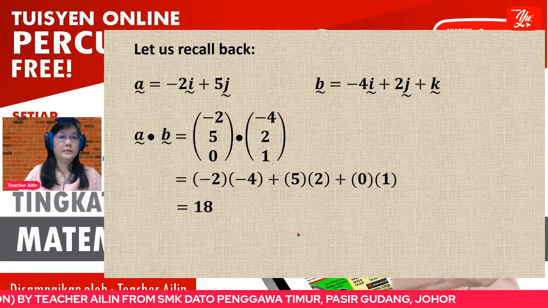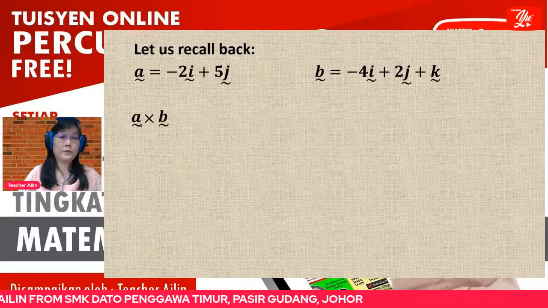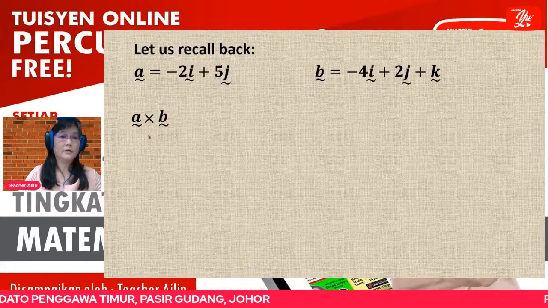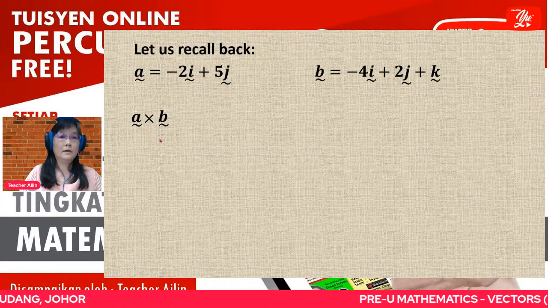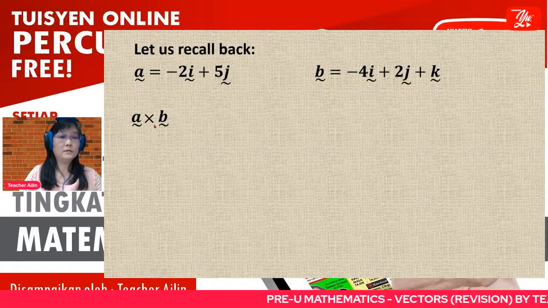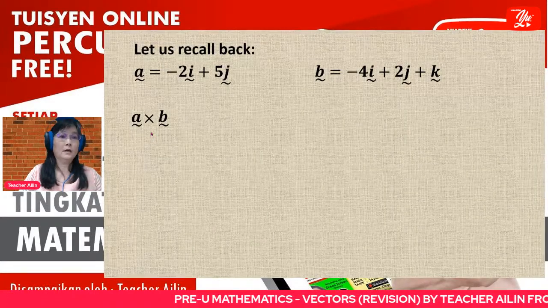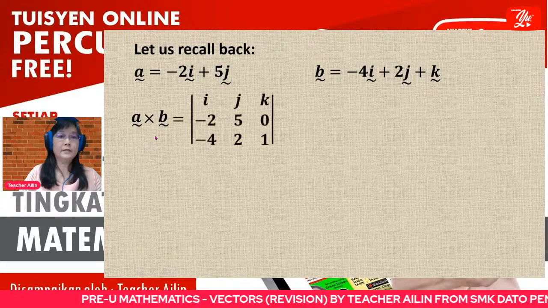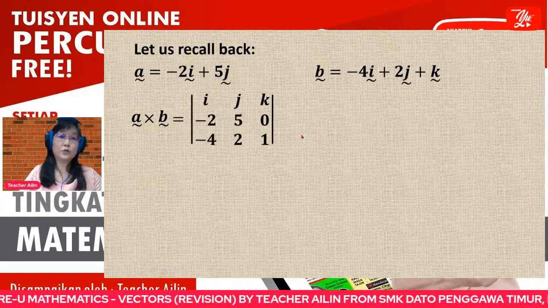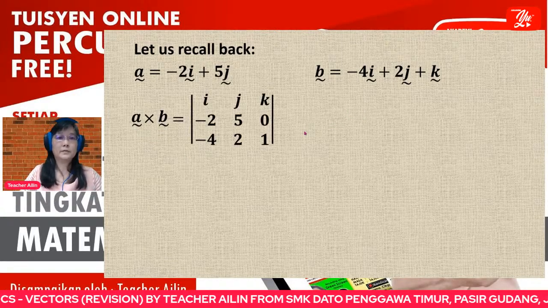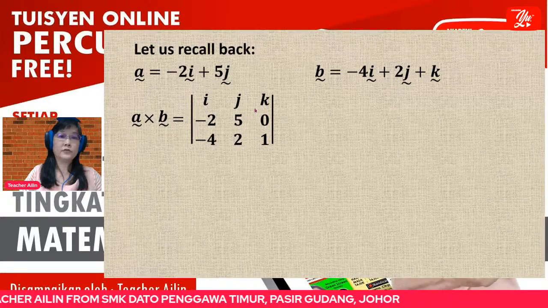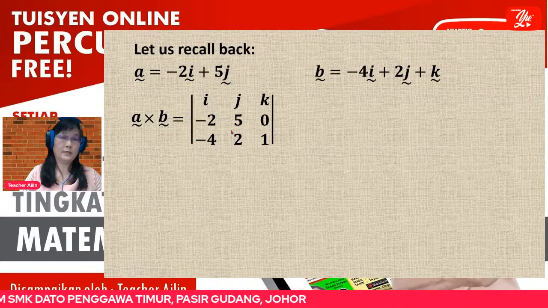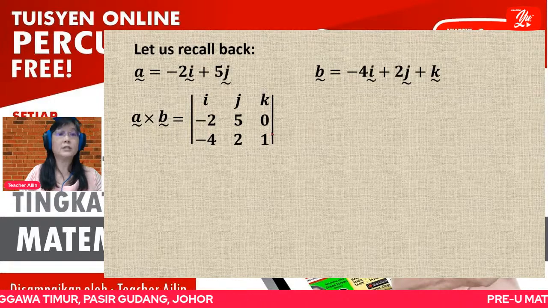For the vector product, we use a cross here, so sometimes we also call it the cross product. To calculate the vector product, actually you have two methods. For the first method, I will show you the determinant method.